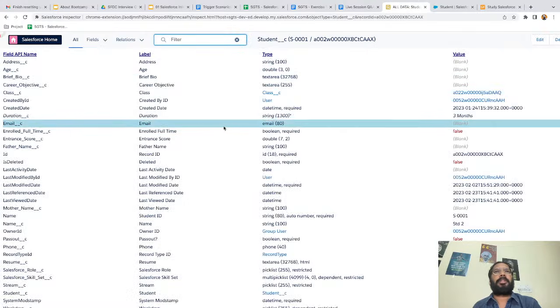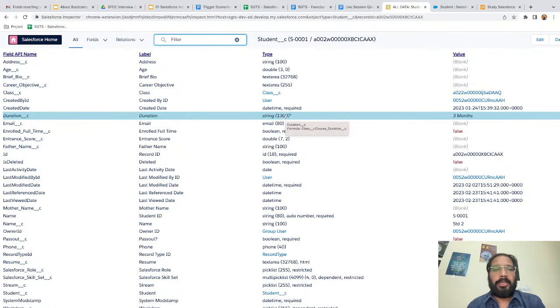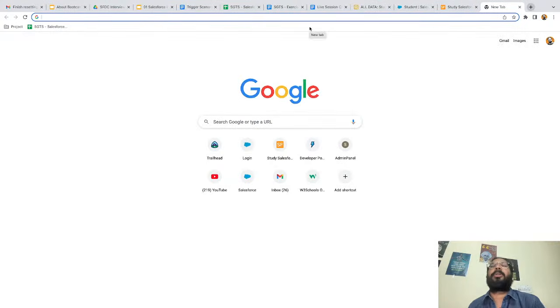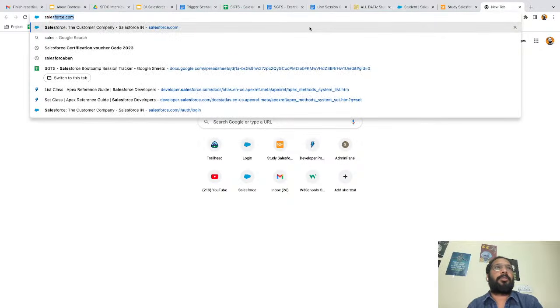Okay, so I'm just refreshing this page. Now you might be thinking about how we can install this inspector in our browser as well. You just need to open a new tab. I'm demoing it for Google Chrome, so just search for Salesforce